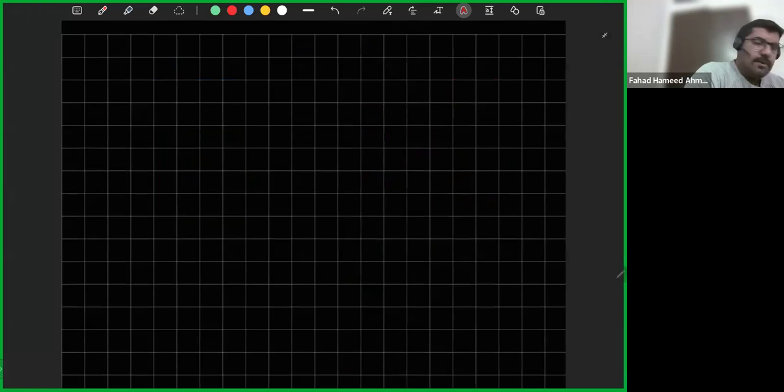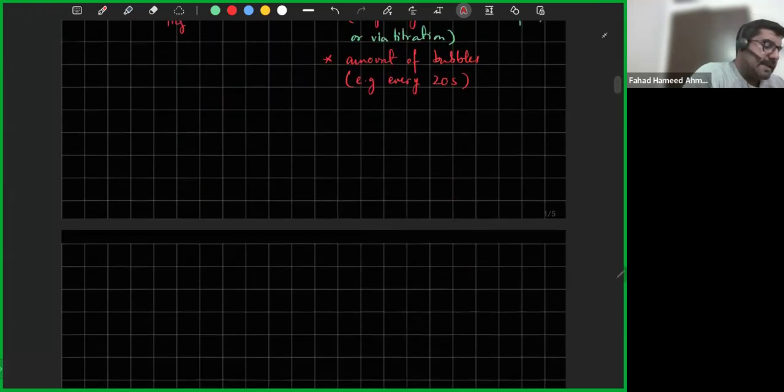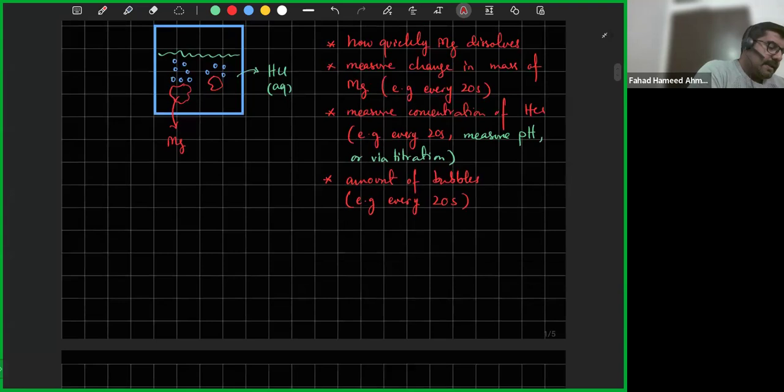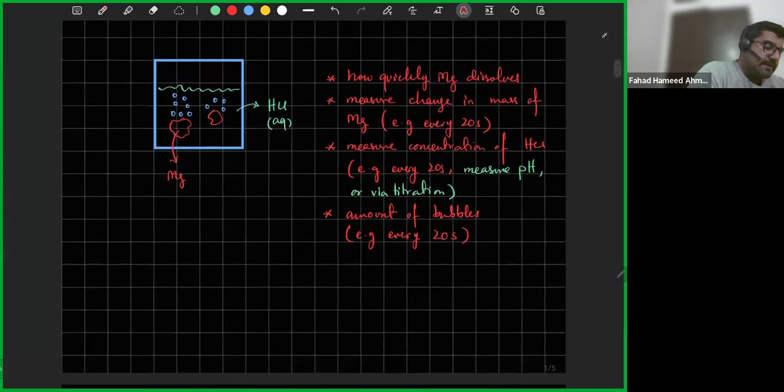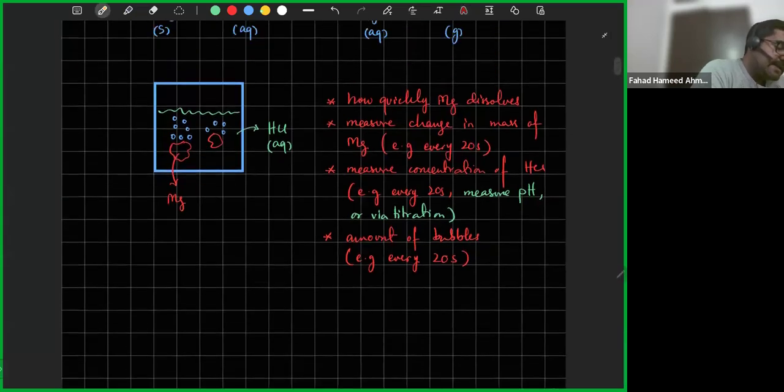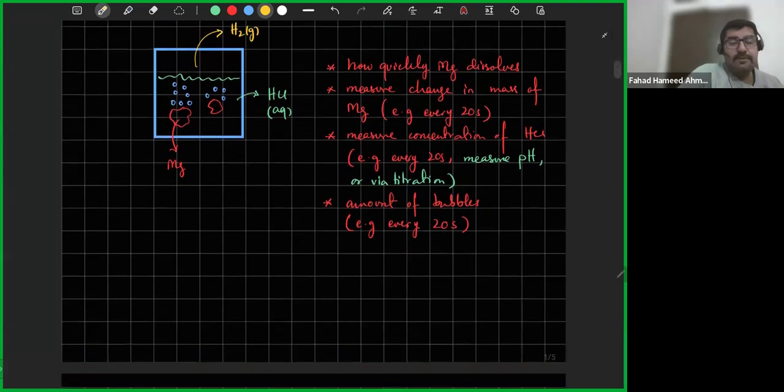The next thing that I can do is collect the hydrogen gas that is being produced. There is obviously H2 gas getting produced, so I can collect that H2 gas. If I want to collect that H2 gas, remember you'll be asked to draw the apparatus as well. That requires a conical flask.